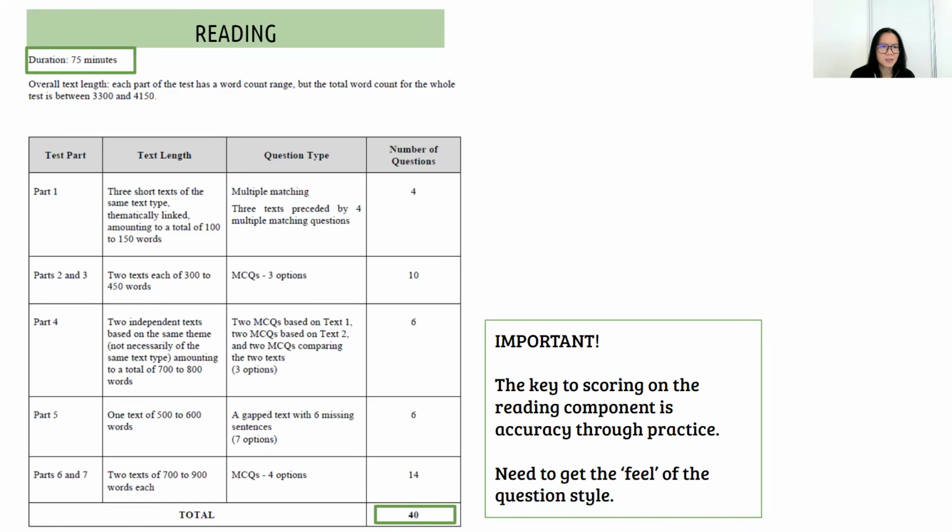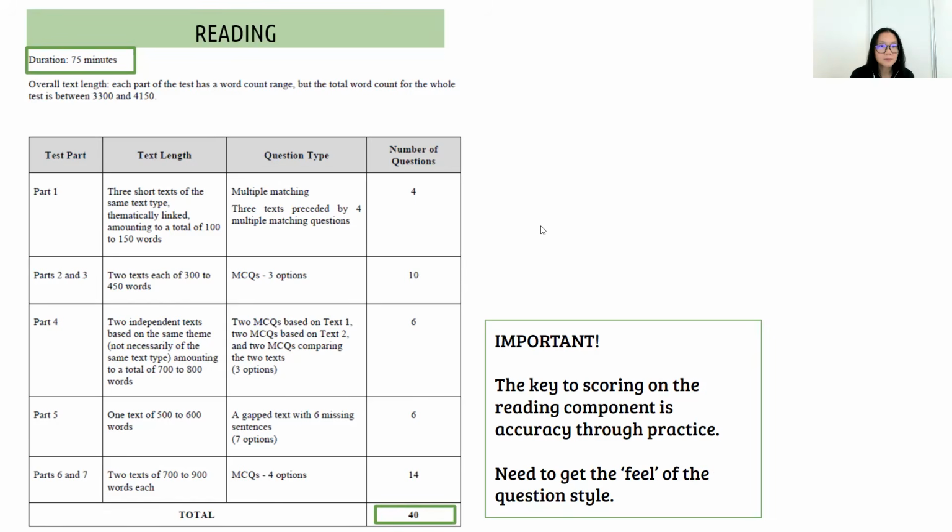You have roughly 1 minute to answer each question, including the time to read the passages. So the key to score in reading is accuracy through practice. You need to do quite a few papers, especially if you want a high band, to get a feel of what the question styles are like.